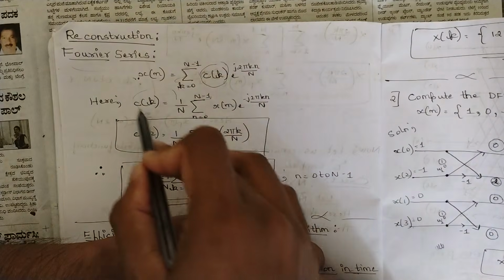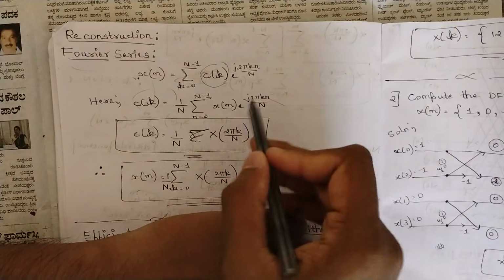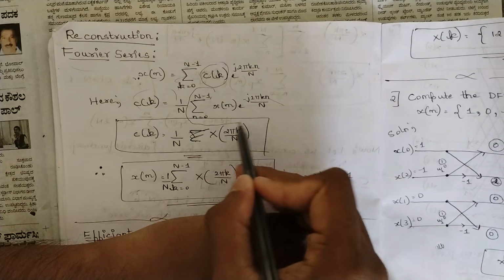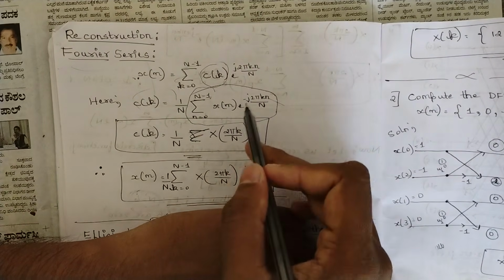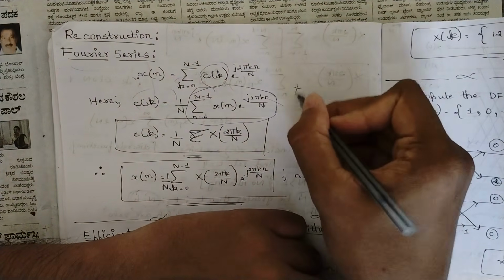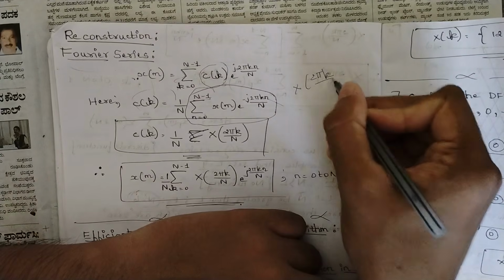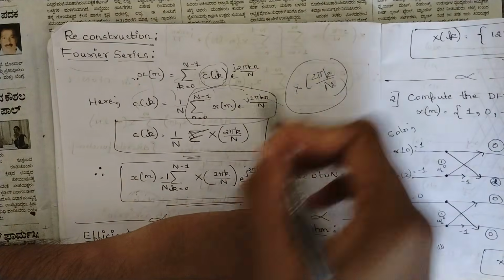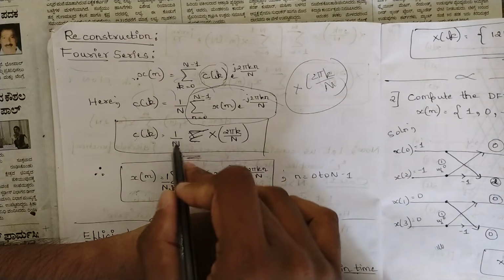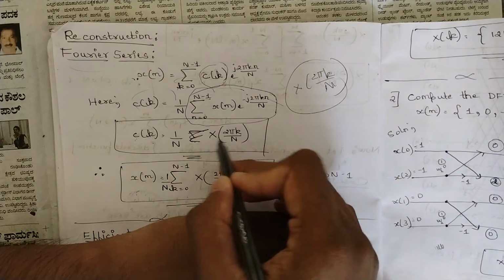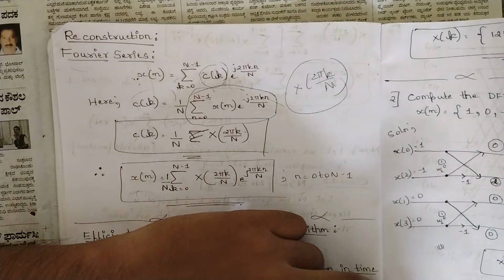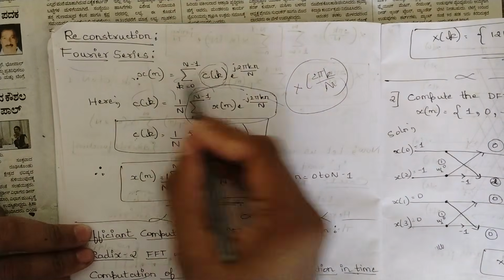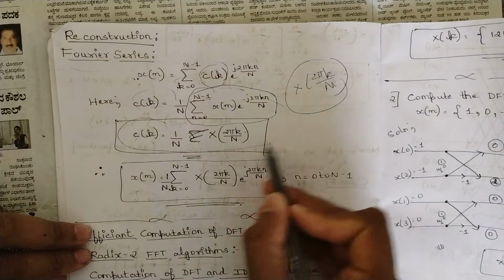In this equation, substitute the value which we have just now derived, that is X of 2 pi k by N, that is the DFT. So in this equation substitute this, that is the DFT, then c of k is equal to 1 by N, summation is not there, X of 2 pi k by N. This is the value of c of k we got.